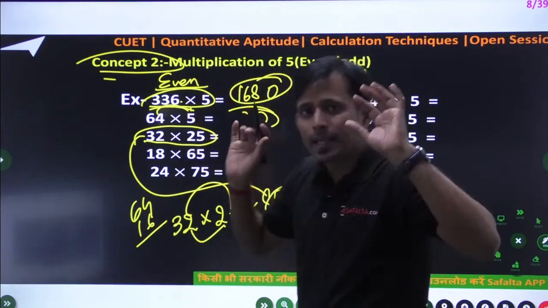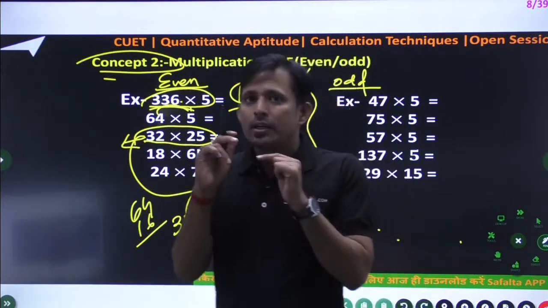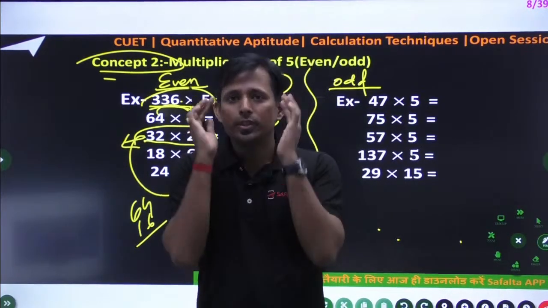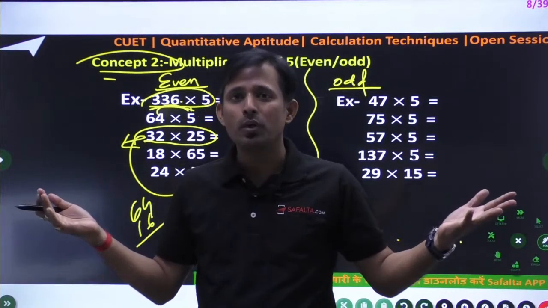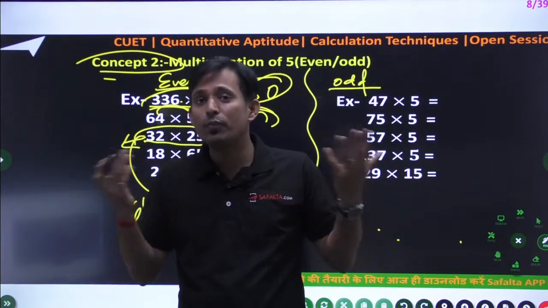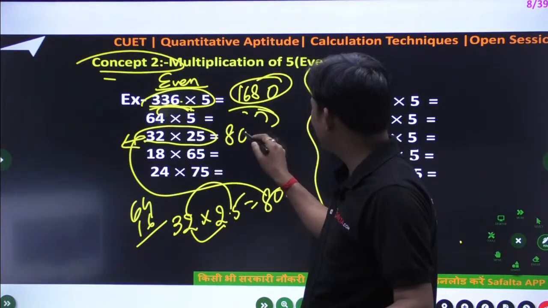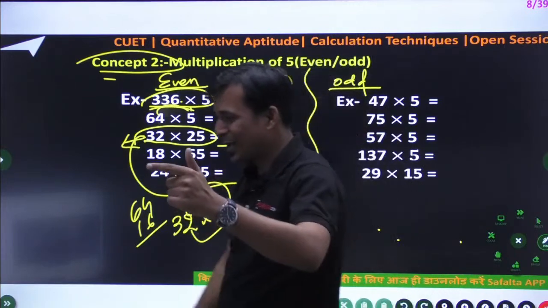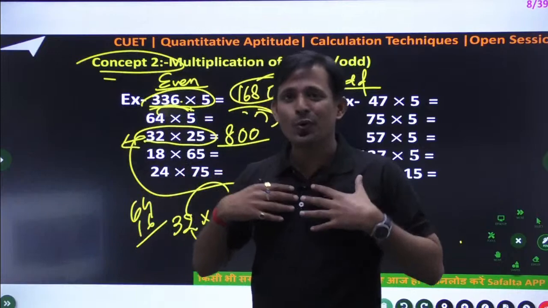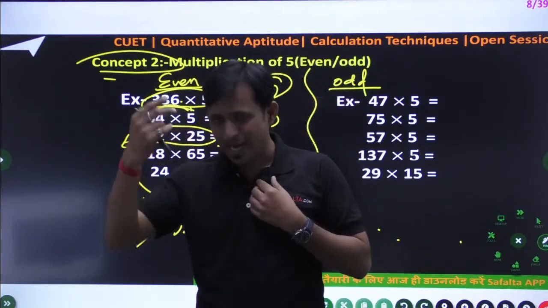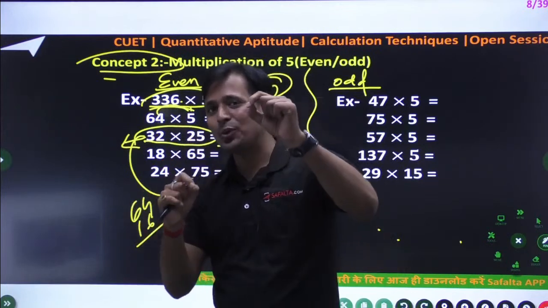Listen, simple, think over this 32 into 25. 25% of 32. Just think, 25% of 32. What is 25% of 32? Means 1/4 of 32. 1/4 of 32 means 8. Yes. So you can write 8 and 00, double 0. Now the next question is what? Why sir double 0? I know very well what is in your mind exactly. What type of question is coming to your mind? So that is your question, sir.